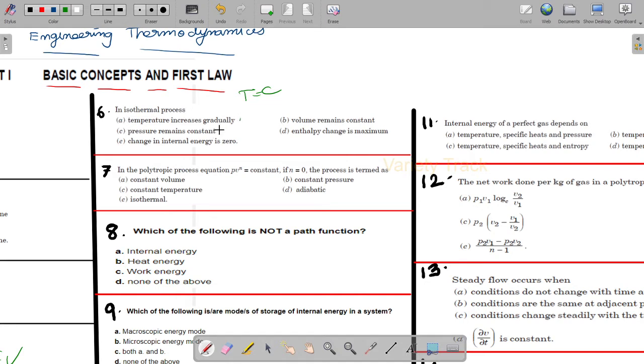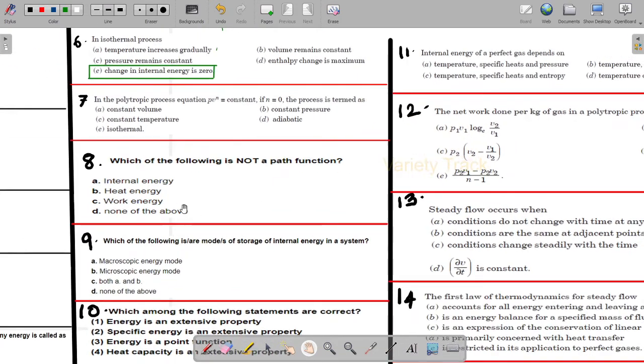Pressure remains constant is also wrong. But change in internal energy is 0, because internal energy is equal to Cv into dT, right? When dT is 0, there is no change in internal energy. So the answer is E, change in internal energy is 0.